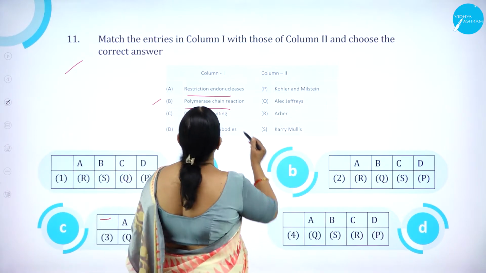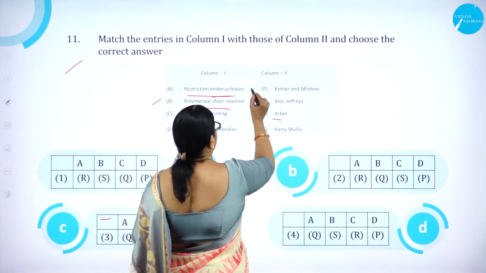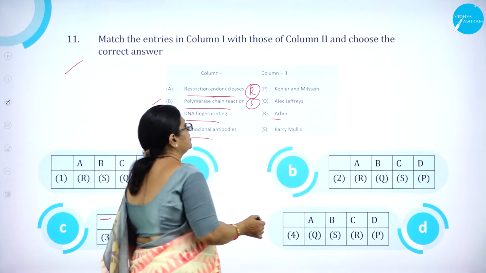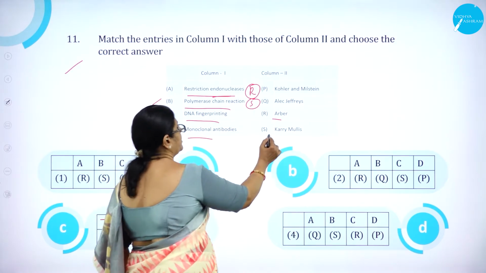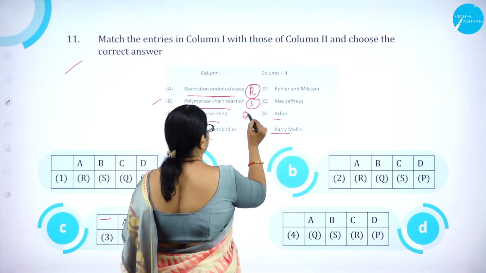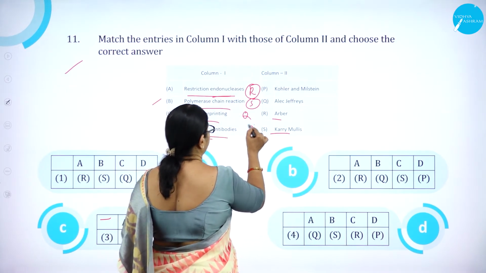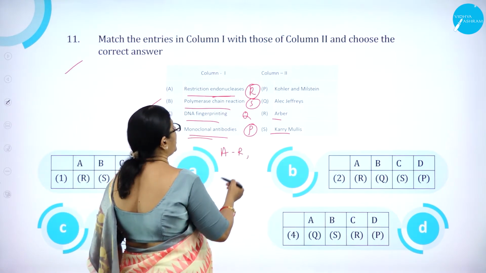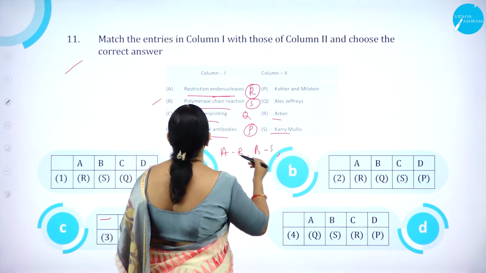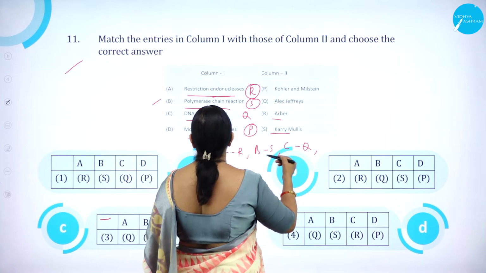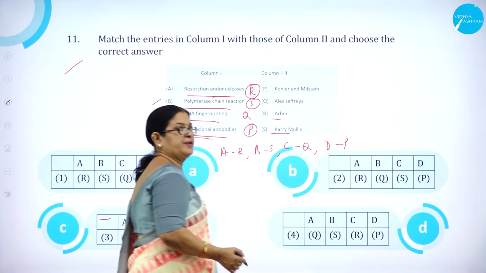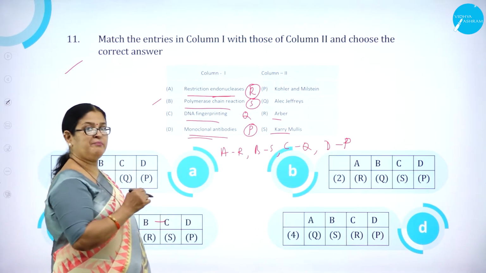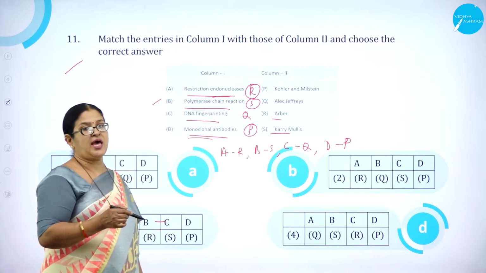Now let us see. Restriction endonuclease was discovered by Arber. Then polymerase chain reaction, that is Kary Mullis. Then fingerprinting, Alec Jeffreys. Then monoclonal antibodies, that is Köhler and Milstein. So A is to R, B is to S, C is to Q, and D is to P. So this is the right answer. So A matches with R, B with S, C with Q, and D with P.